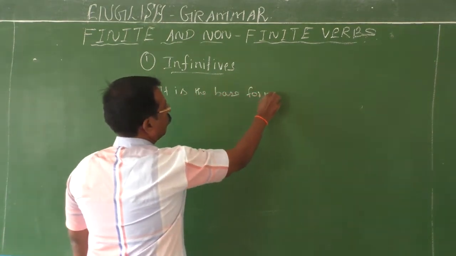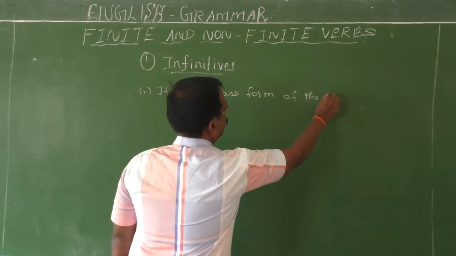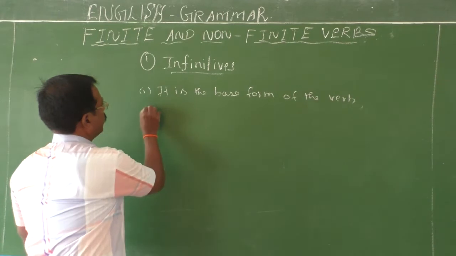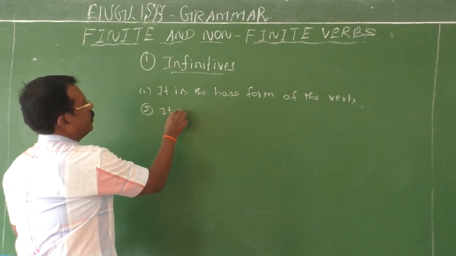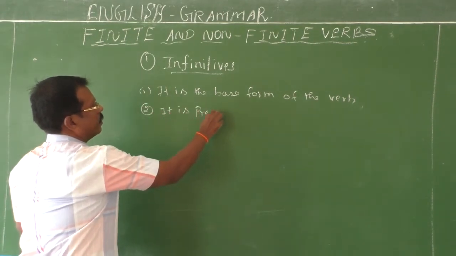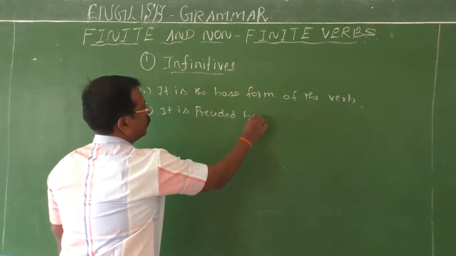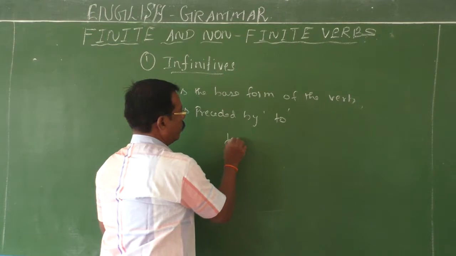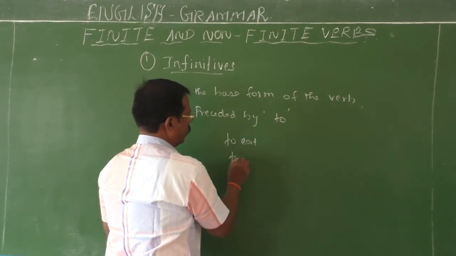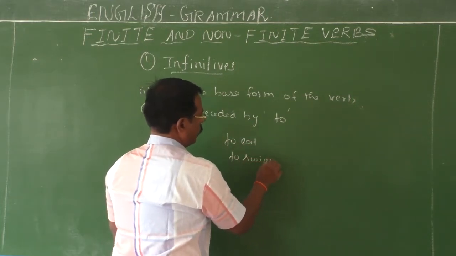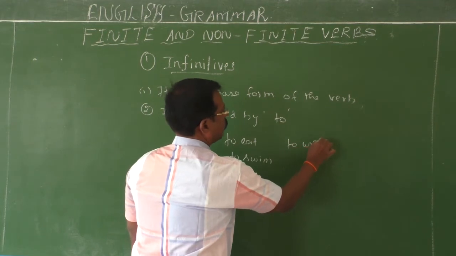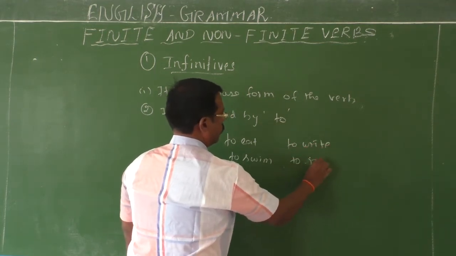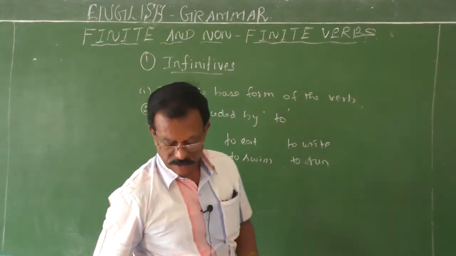Example: to eat, to swim, to write, to run, to see. You can give a lot of examples.